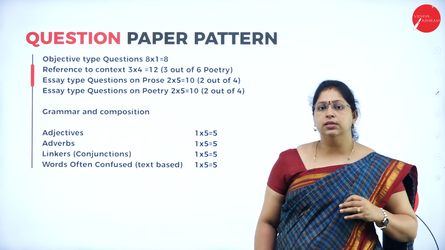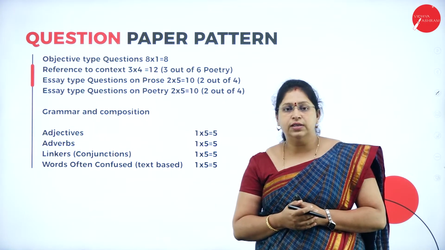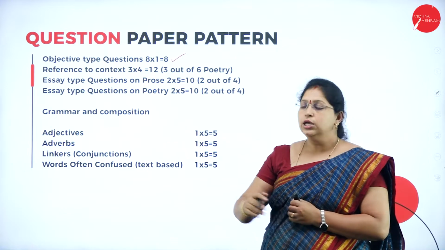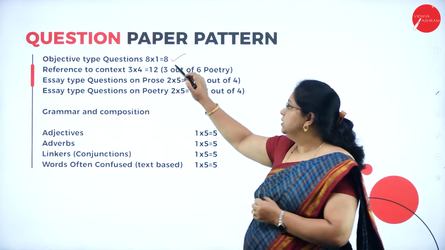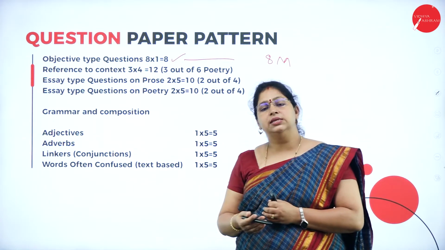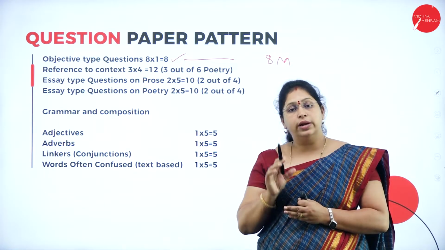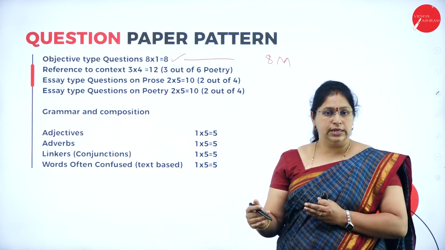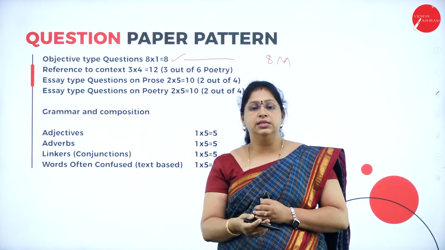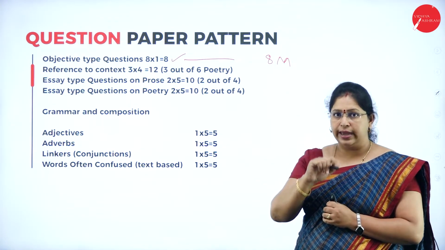How your question paper pattern is going to be. Objective type questions, you will have 12 to 15 questions, and in that you have to answer only 8. This carries 1 mark each. So, 8 questions, 8 marks, where you have to answer in a word, phrase or a sentence. If only a word is required, please write only the word, no need to write the whole sentence. Or if it is asked for a phrase, write the phrase, or sometimes you may answer in a sentence. At that time answer in a sentence, and that will be for 8 marks. Each question carries 1 mark.